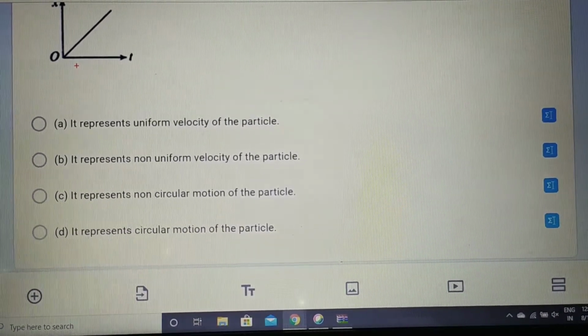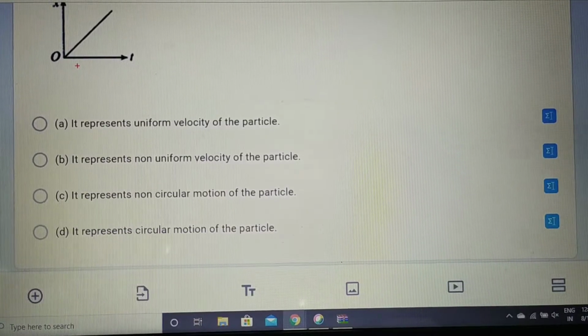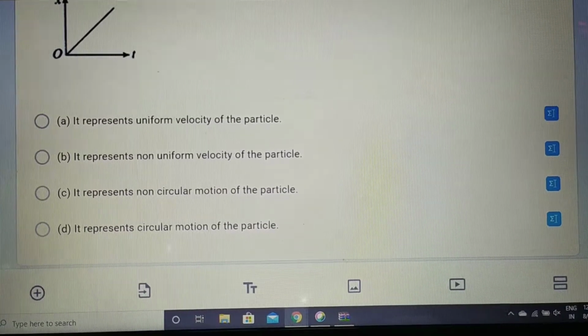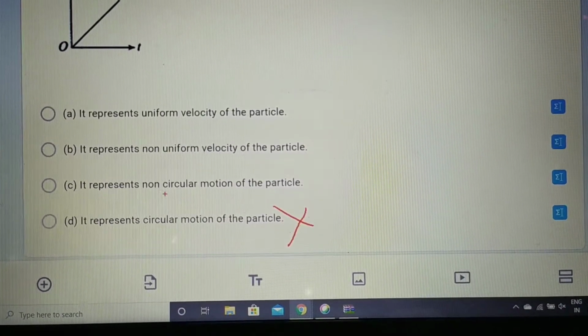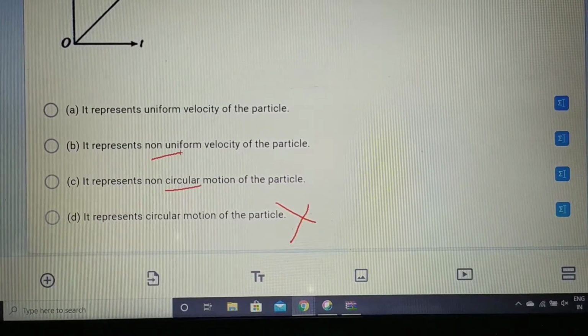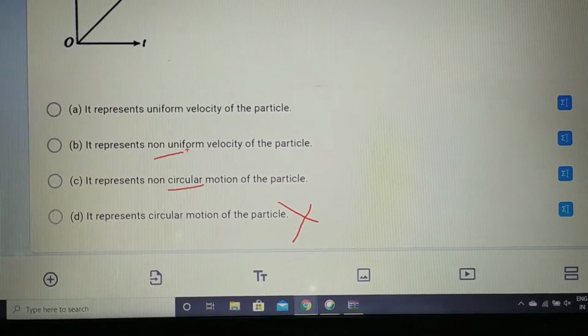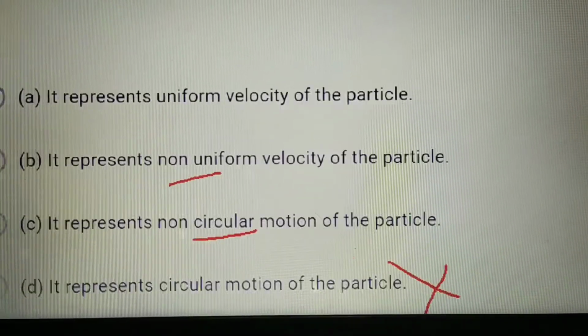A straight graph never represents circular motion, okay. This thing is very clear, so this graph does not represent circular motion. About the non-circular motion and the non-uniform velocity, we will see. First of all, let us see the graph and understand what this graph is representing.